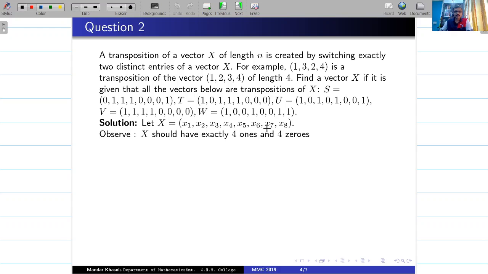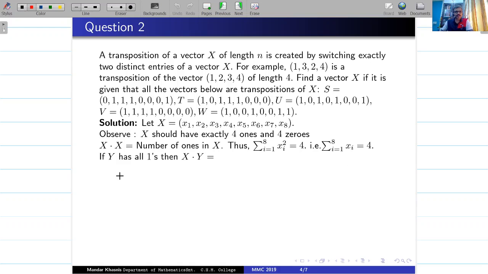Now immediately one can write that if I take a kind of dot product, I should get the number of ones, that is 4 in fact. So this must be 4. But xi squared is the same as xi in our case, because xi's are either zeros or ones. So I get the summation of xi to be 4. Now if I have any other vector y which has all ones, can you tell me what x dot product y will be? It's going to be 4, because x has exactly 4 ones.